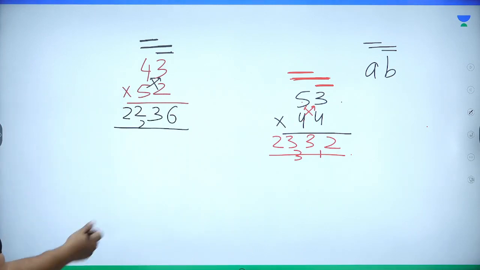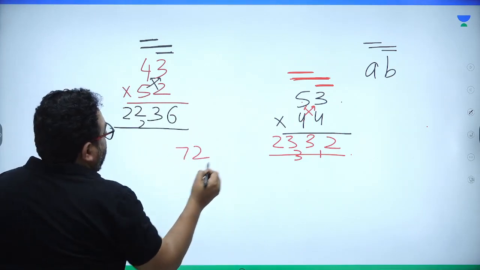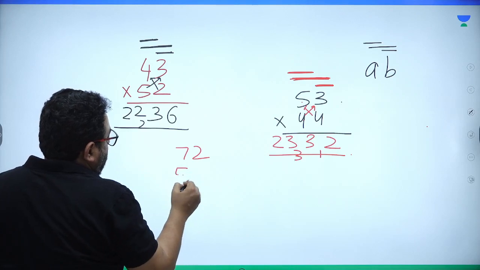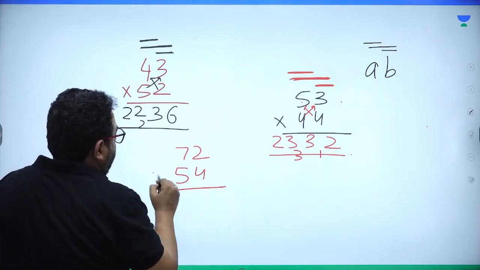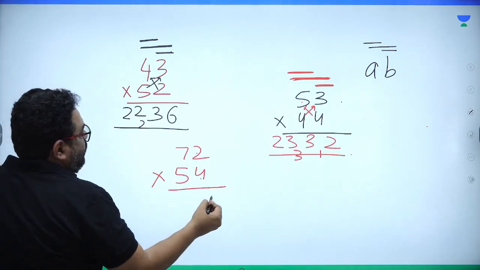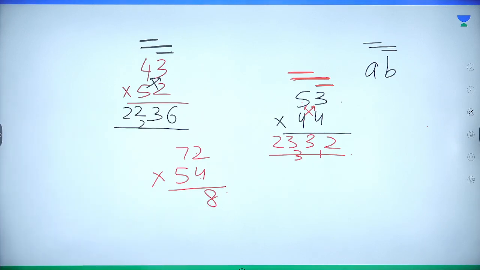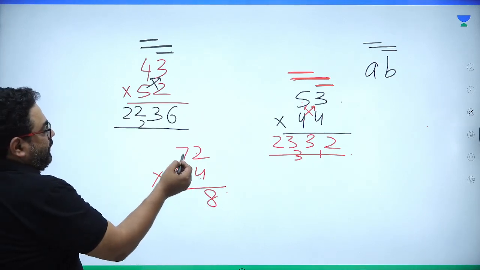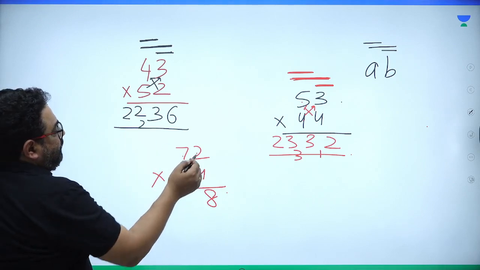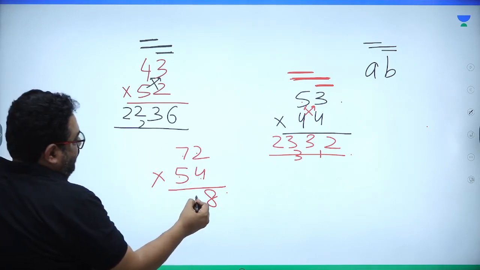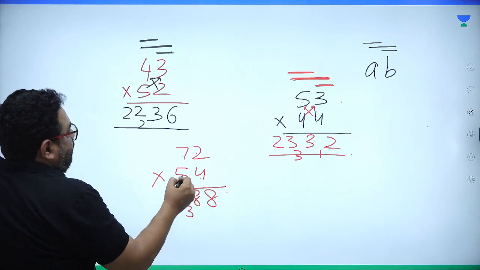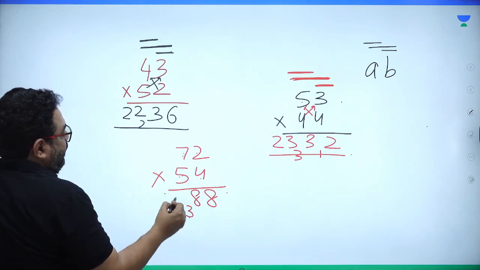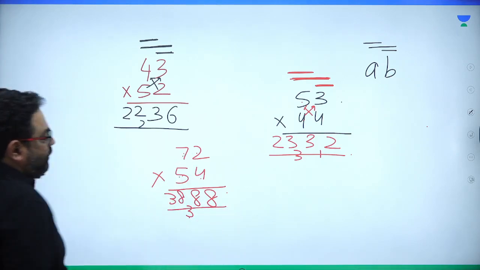One more, sir. What is 72 into 54? Let's see. 4 2s are 8. Now I'm not making the marks as well. Then 4 7s are 28, 5 2s are 10. 10 plus 28, 38. 3 carry. 5 7s are 35 plus 3, 38. So 3888.